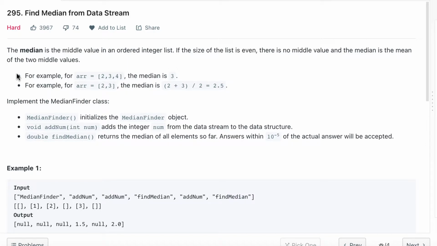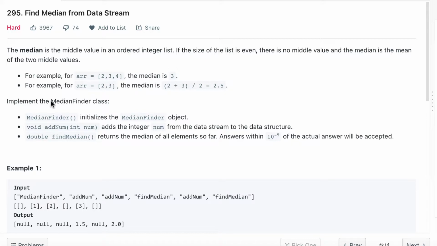the two middle values. In case of example 2, 3, 4, we get 3 as a median because the number of elements in that array is odd, so the middle element will be the median. In case of an even number of elements, we will take the middle two elements and take their average. That will be the median.